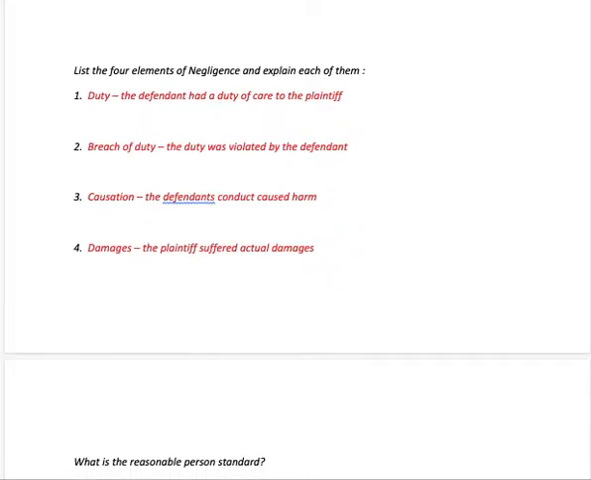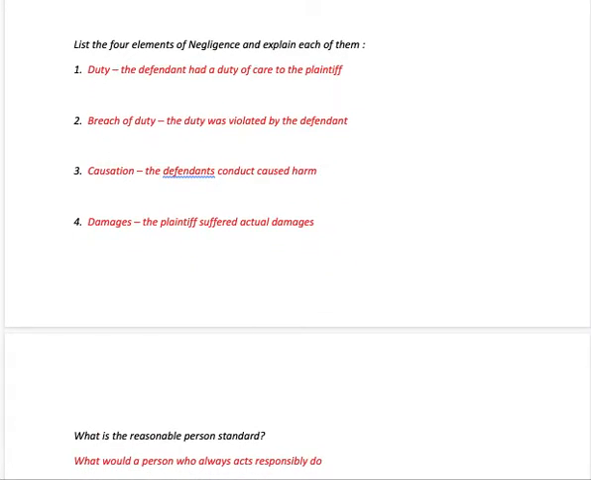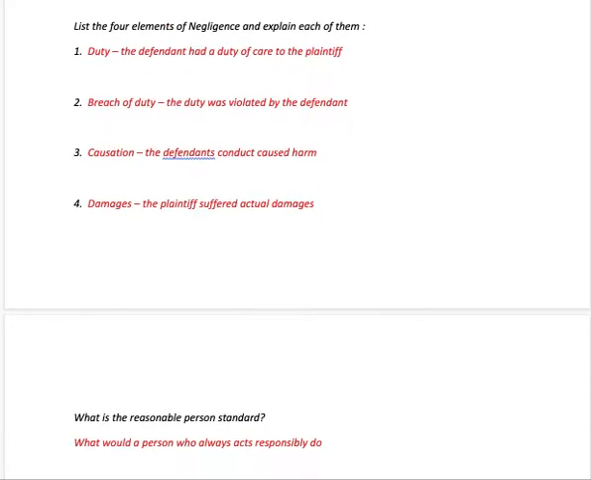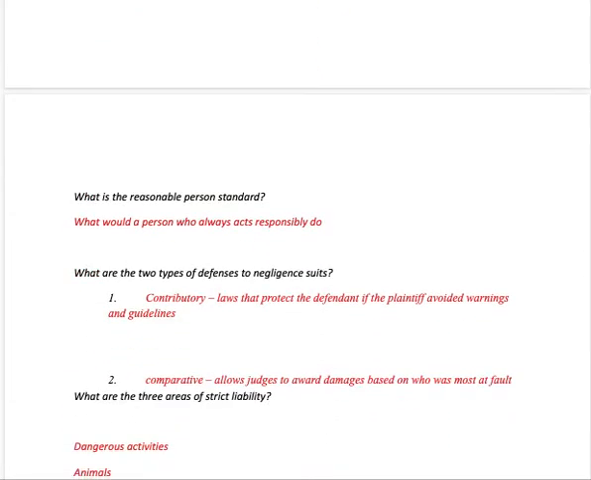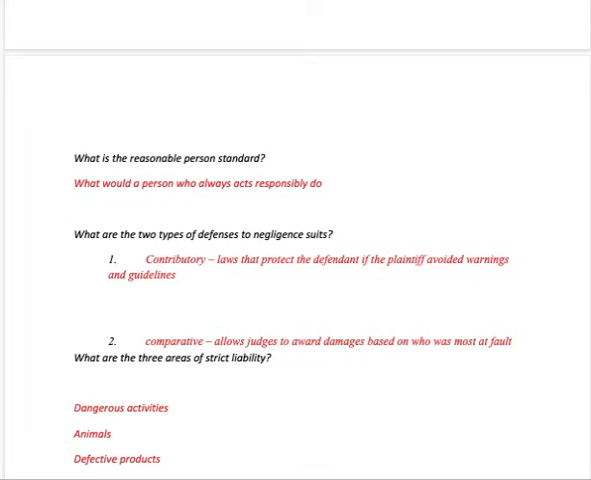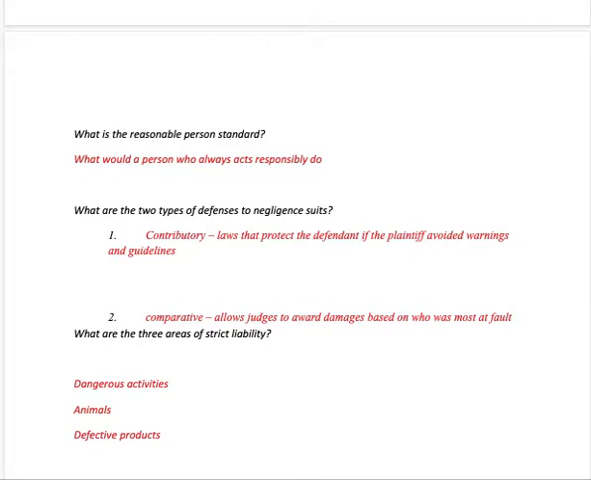The elements of negligence, those 4 areas: duty, breach of duty, causation, damages. Again, duty: was there a duty owed to the plaintiff, and did the defendant violate that? That's the breach. And then was there causation, meaning was there some harm done, and did that harm cause some damages suffered by the plaintiff? A reasonable person standard is used in some of these cases. So what would a normal person do? How would they act responsibly?